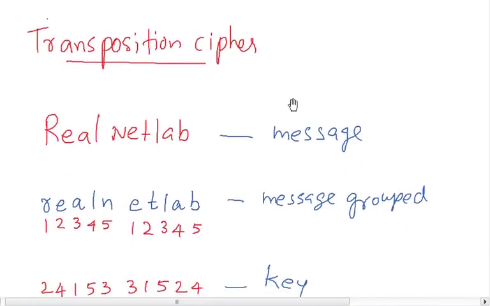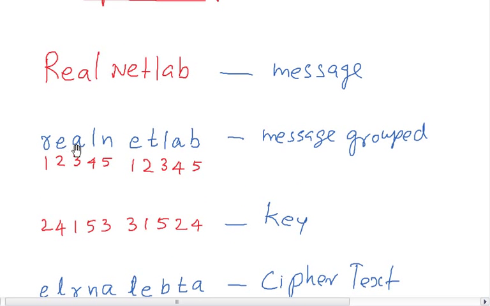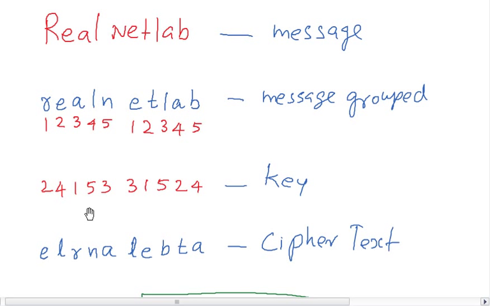The next one is the transposition cipher. Transposition means it transposes, it changes, like a jumble puzzle. Here there is a message, real net lab, and the message is grouped into REALNET, 1 2 3 4 5, 1 2 3 4 5, and there is a key 24153. This jumbled sentence has to be arranged according to this key. That means 2 is E, 4 is L, and 1 is R, like that. So this is the cipher text.